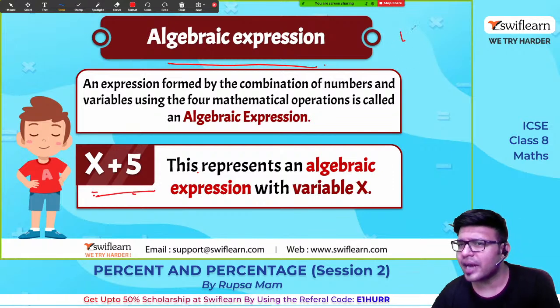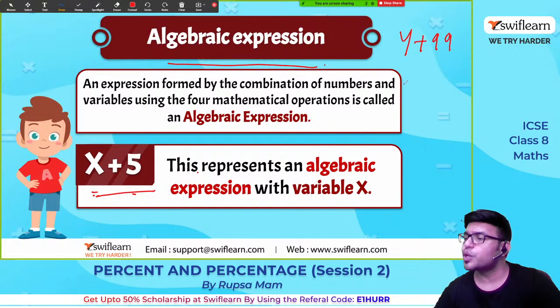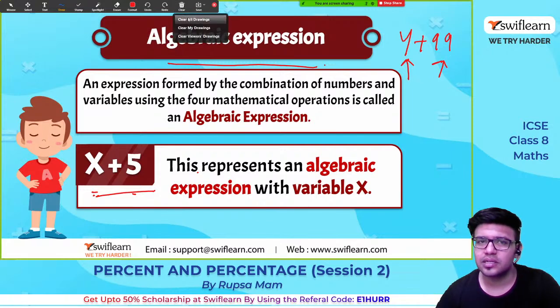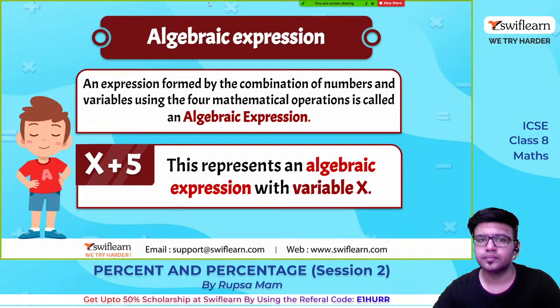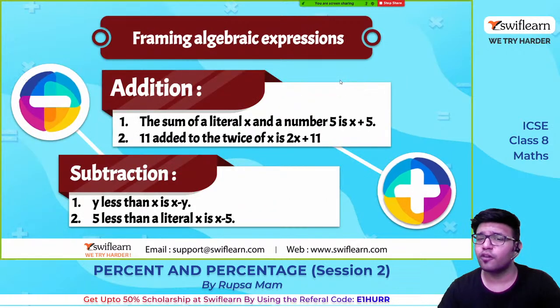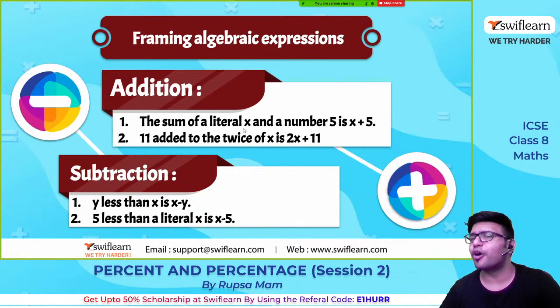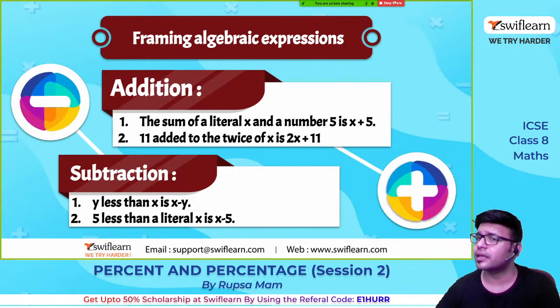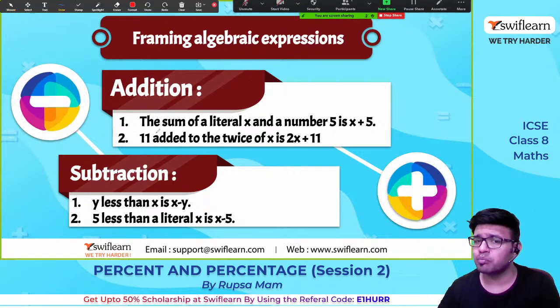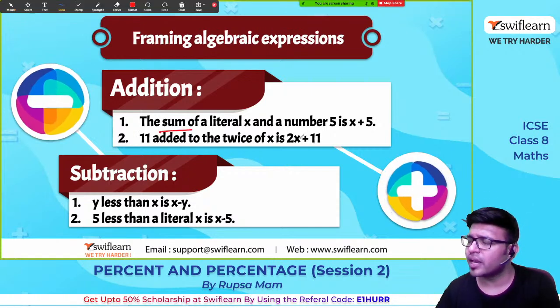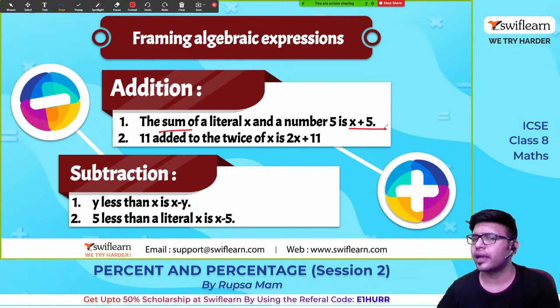Yes. Now if I write y plus 99, which is the variable here? So y is the variable and 99 is the constant. Yes, right. So algebraic expression, an expression formed by combinations of ये हो गया, yes. Framing algebraic expressions. Okay. So addition, the sum of the variable x and the number 5 is x plus 5. Sum matlab addition.